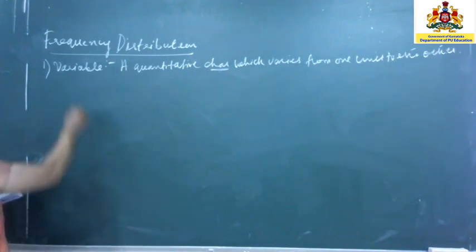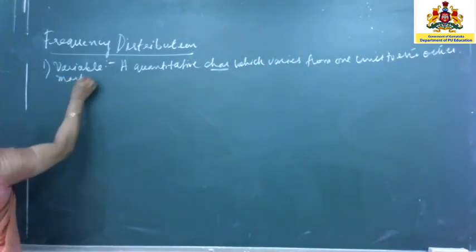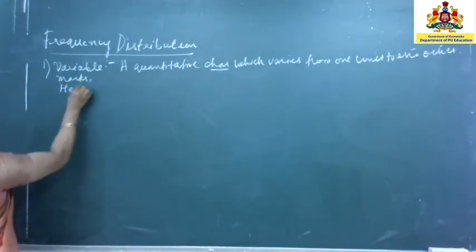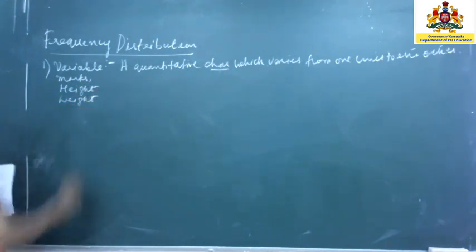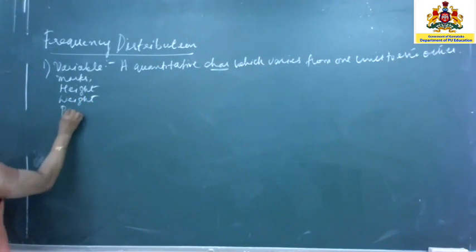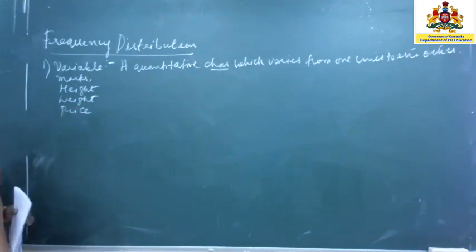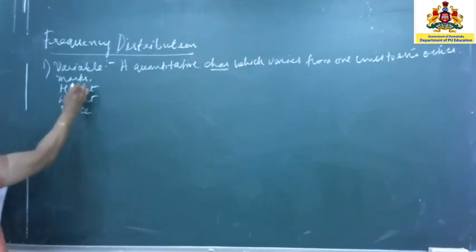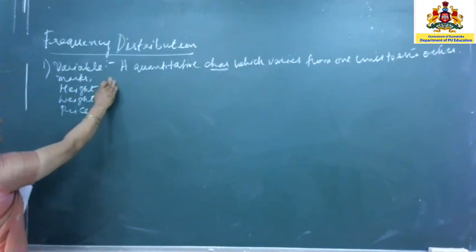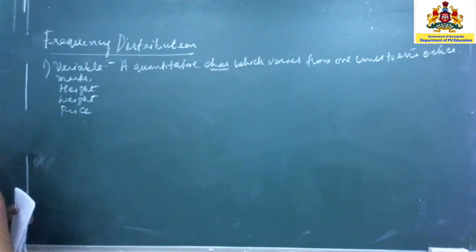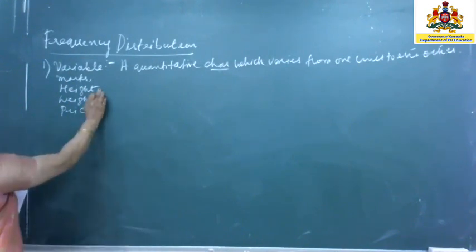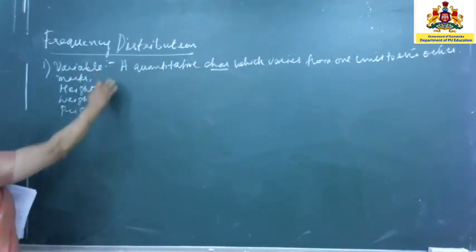Now I had given you a list of examples. Marks scored by students. You can have height of persons. You can have weight of persons. You can have price of commodities. Now marks take certain numbers. Marks is numerically expressed, so it is a variable. Height also takes certain numbers. Height is numerically expressed, so this is also a variable.